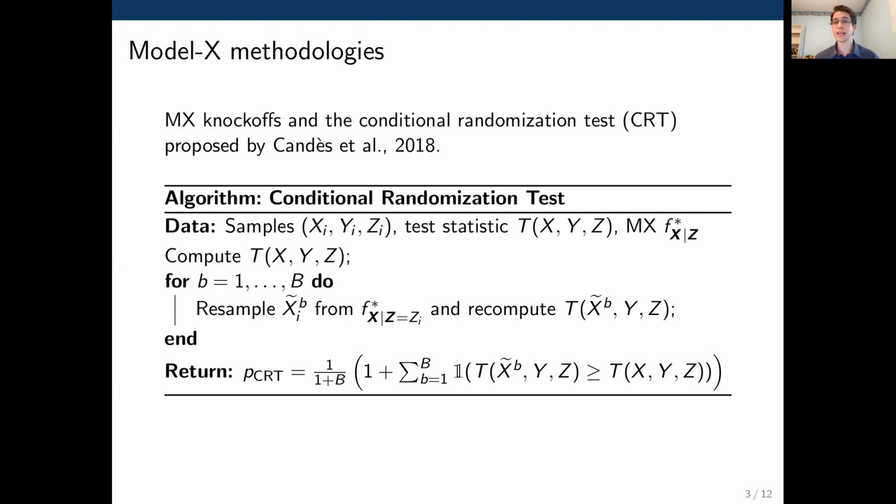We start out with any test statistic t evaluated on our data, and then we produce a null distribution for t. Instead of using some sort of assumption on y given x and z, we're going to build a null distribution by resampling x from its conditional distribution given z. So we repeatedly resample x given z and recompute the test statistic on this resampled data, and then compare the original test statistic to the resulting null distribution.